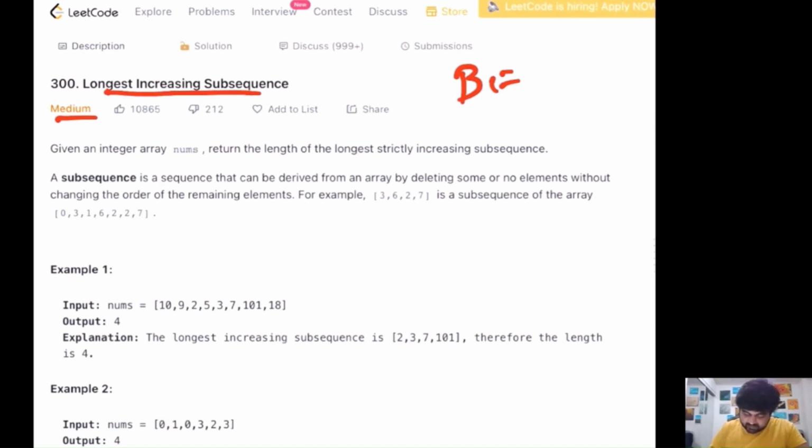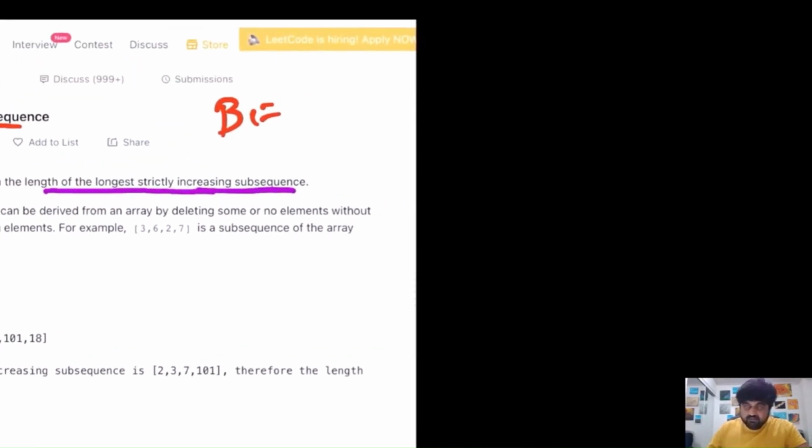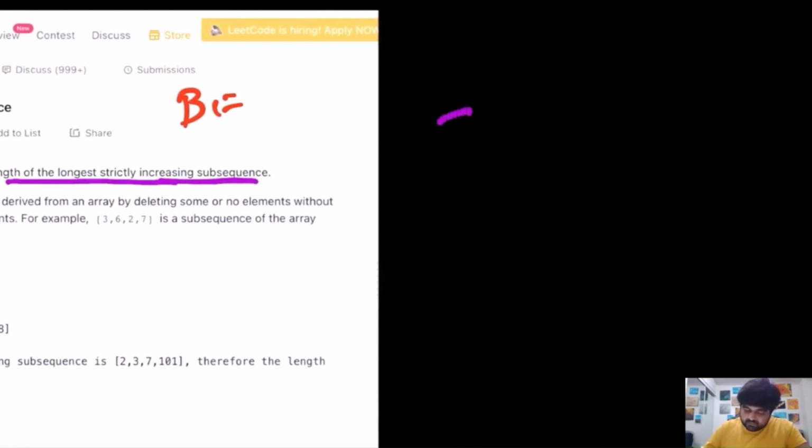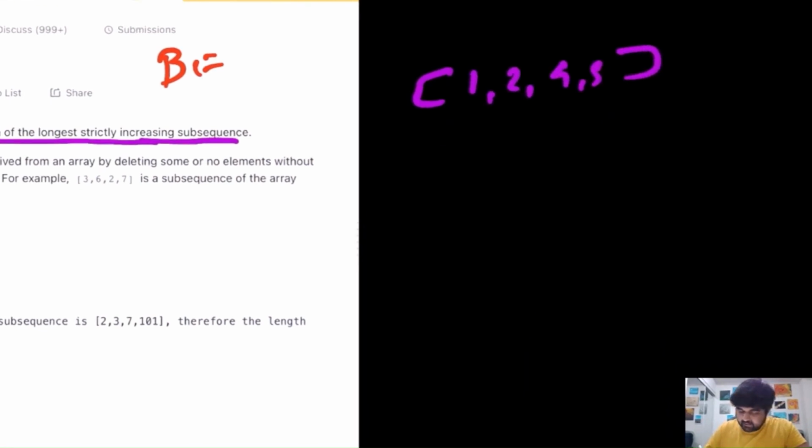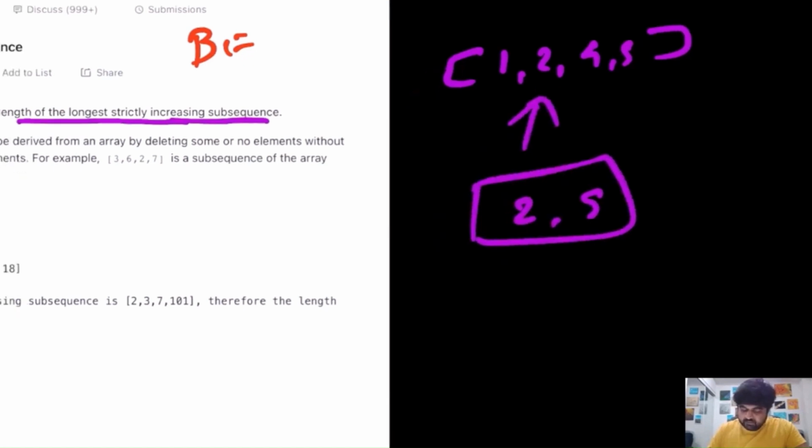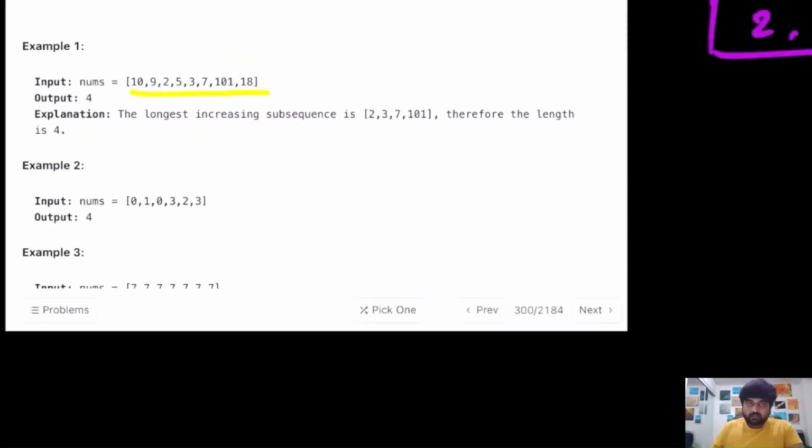Basically we are given an array of numbers and we need to find the length of the longest strictly increasing subsequence. So subsequence means that suppose we are given an input like this, 1 2 4 5. So we can say that the values 2 and 5 are a subsequence of this given input. Let's try to understand what the input is.